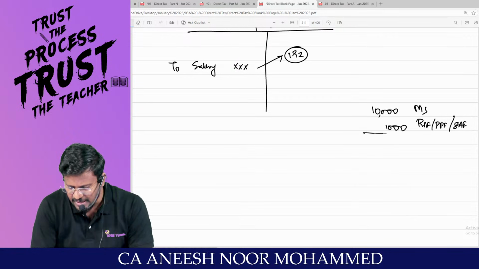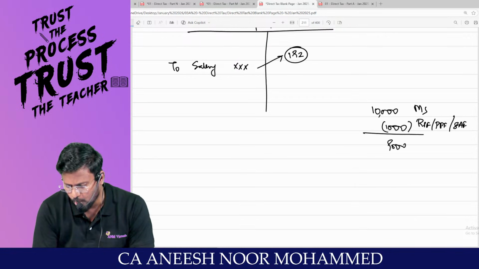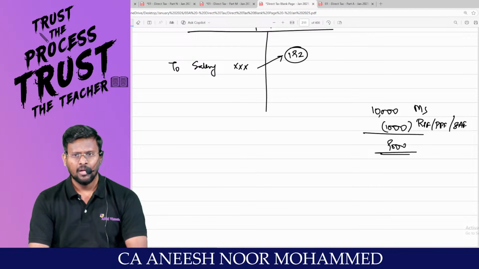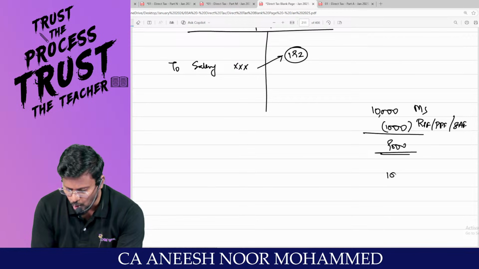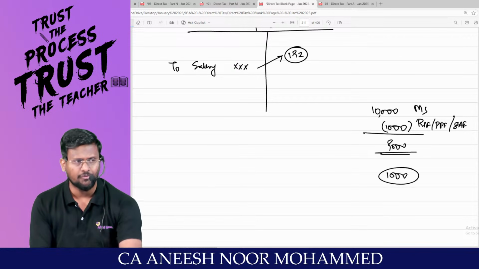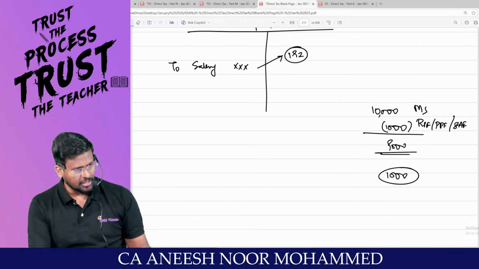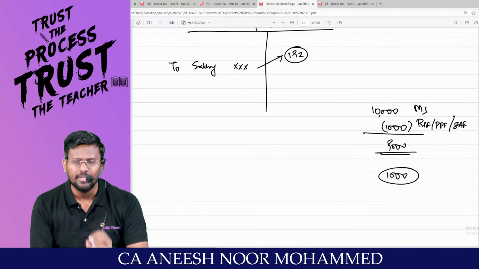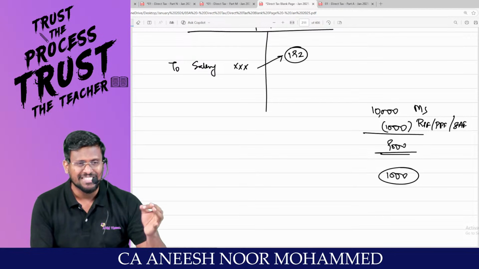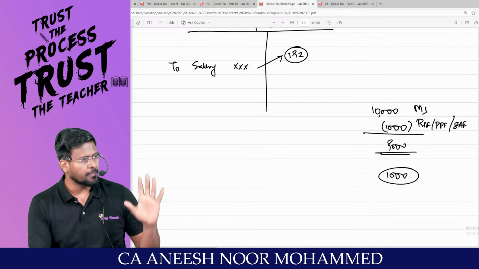That means in the hands of the employee, he will get only how much? 9,000. From the pocket of the employer, he will also contribute 1,000 rupees for the benefit of the employee. In that account, that money should be there for 5 years. That means that the employee should have served the employer for a minimum period of 5 years.